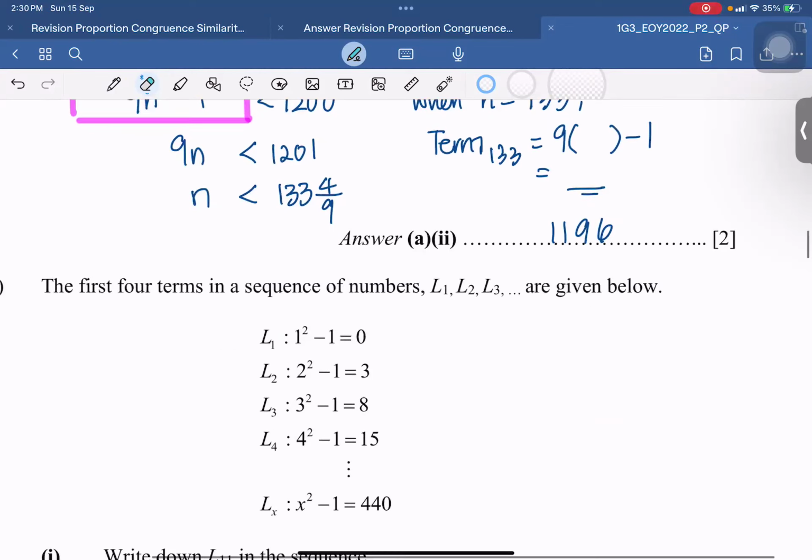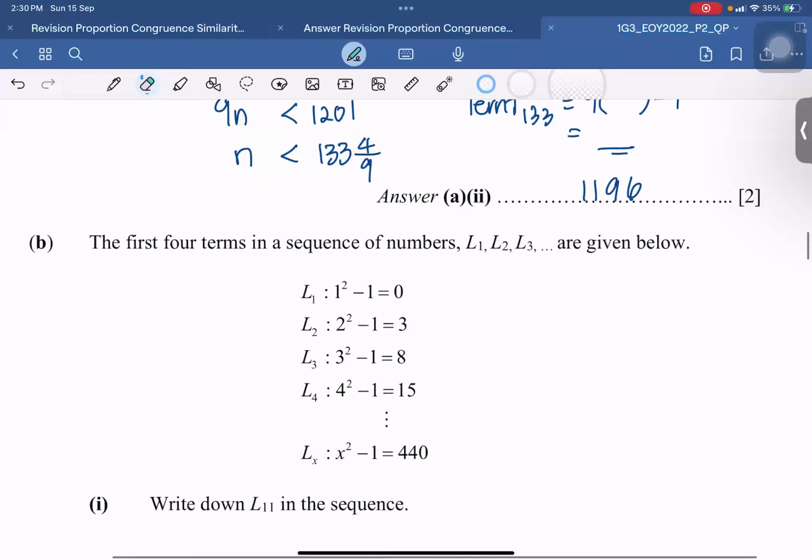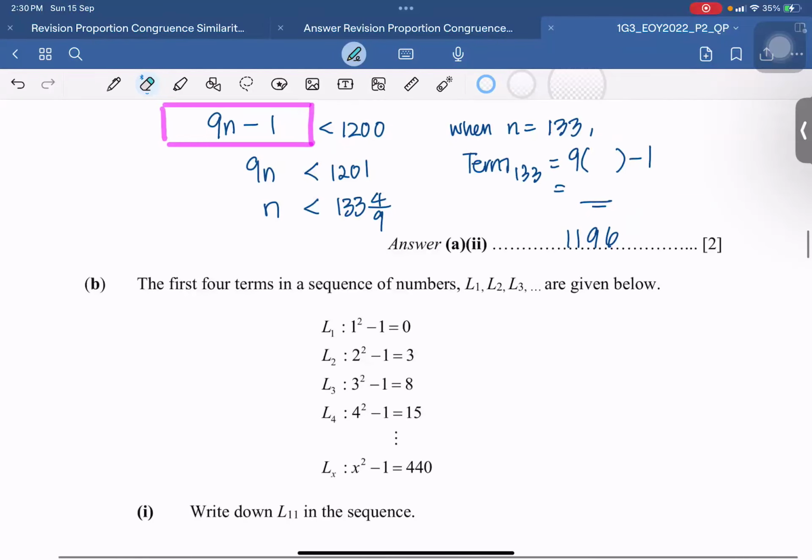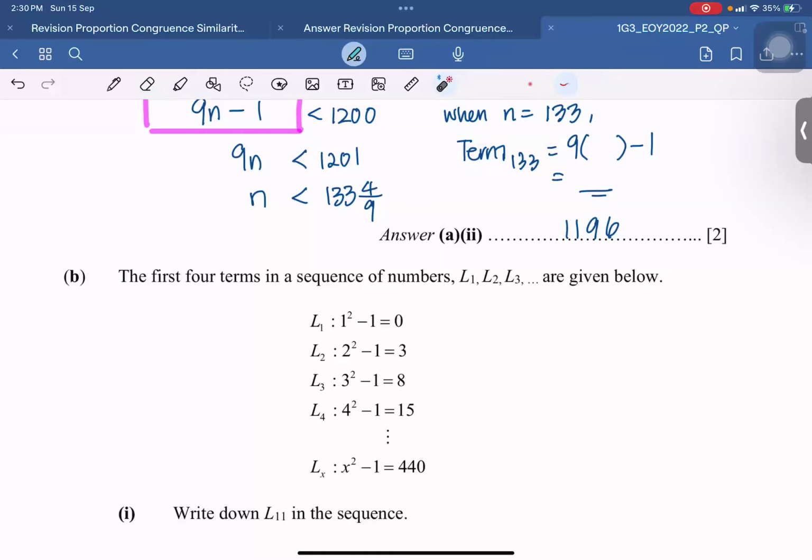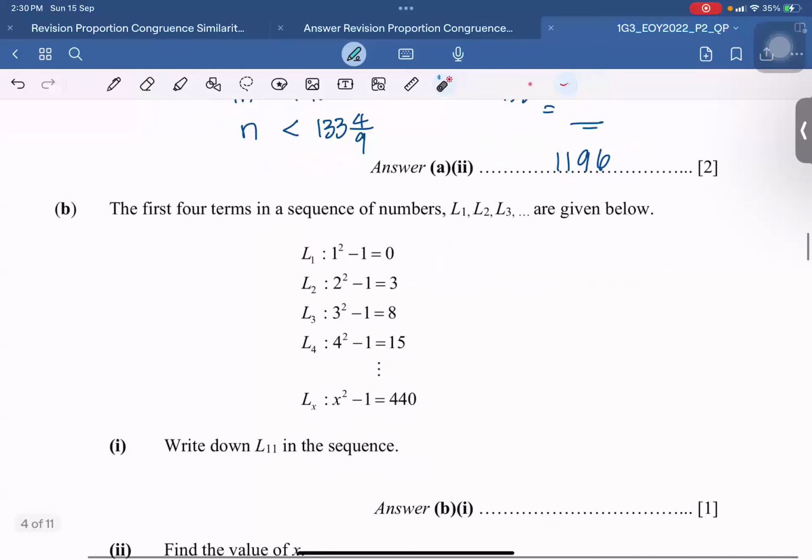Okay, next one. You'll notice the pattern is quite straightforward. We have 1 square, 2 square, 3 square, 4 square. So line number 11 will have how many squares? Line number 11 will have? 11 square. Thank you. 11 square.